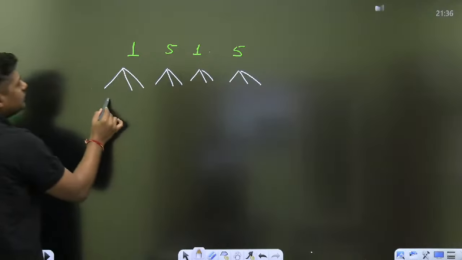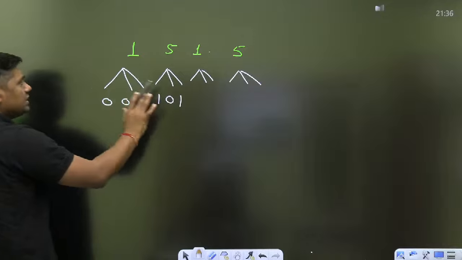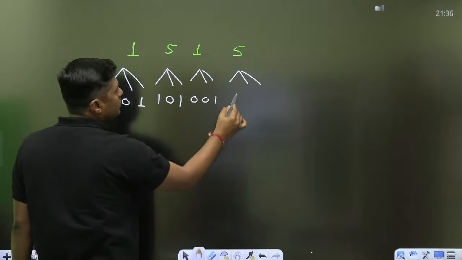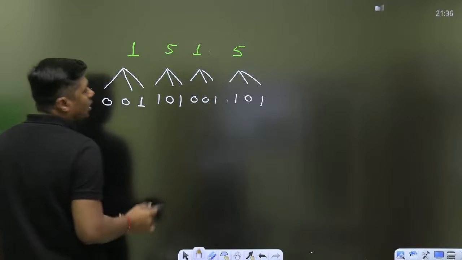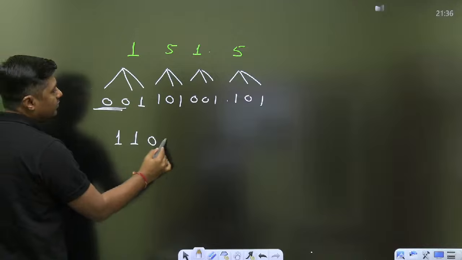Now what is 1? 001. What is 5? 101. Every digit is represented by 3 bits: 1 is 001, 5 is 101, and so on. Now these 2 are insignificant, and that's why again you will get the binary number.